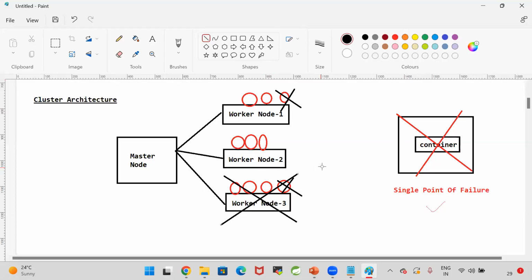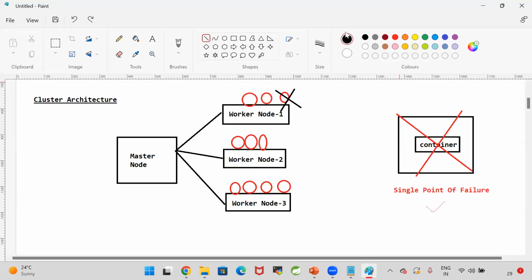So like this, we need to have a safe mechanism to run our application. If you go for one machine, one container, and that container is damaged, our application will run into a single point of failure. That means the application is down, people cannot access your application, business is down. If you run one container, there is always a problem. If you run in one machine, there is always a problem. That's why in companies, real-time projects are deployed into multiple containers in multiple machines. That concept is called cluster.